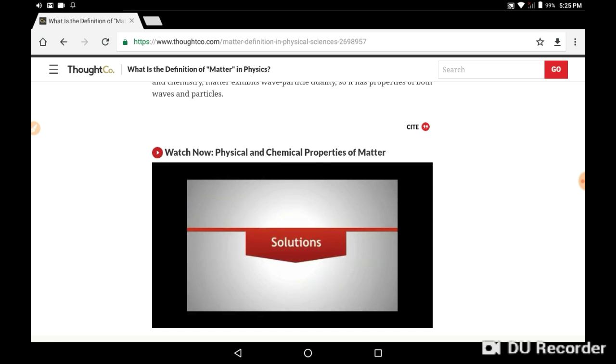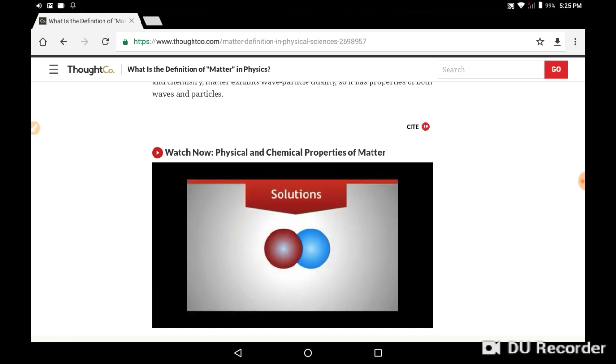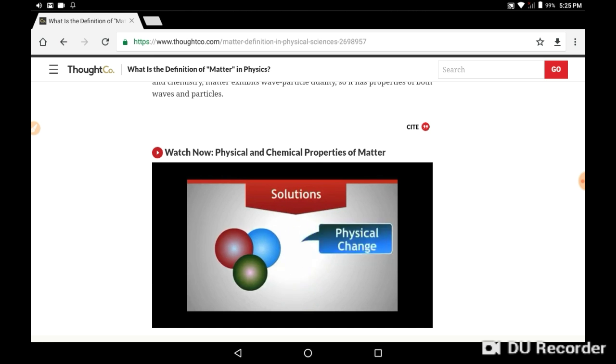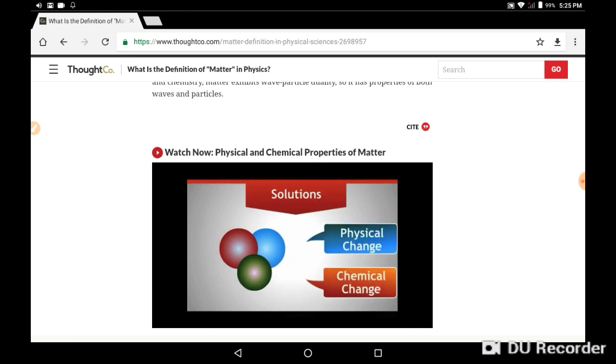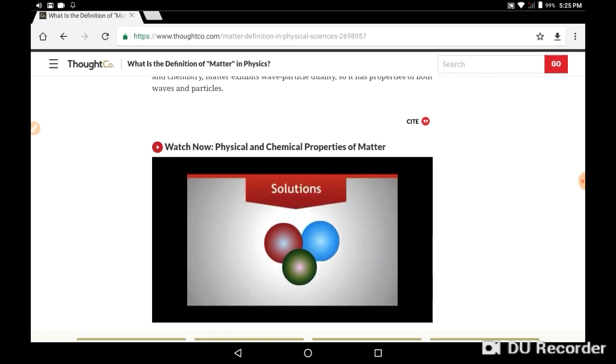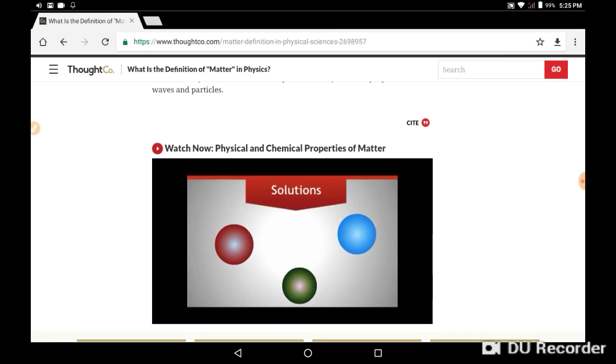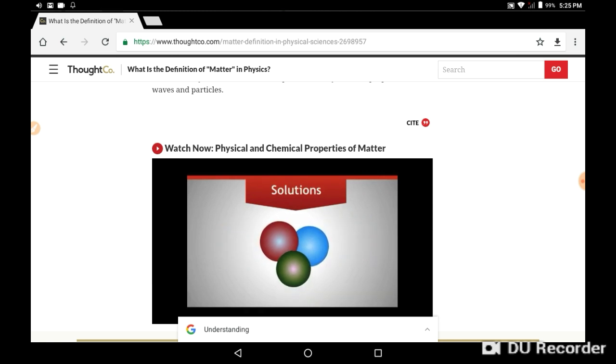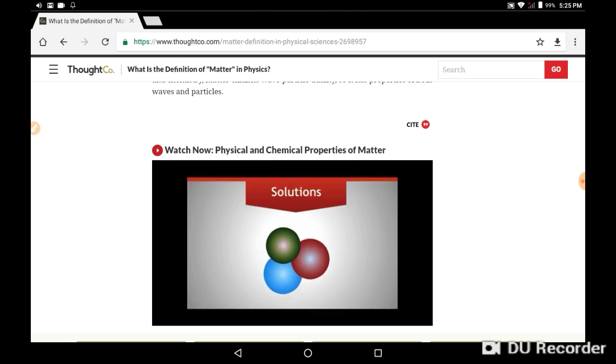Solutions. A solution results from combining two or more substances. Making a solution can produce either a physical or chemical change. The original substances can be separated from one another if the solution produces only a physical change. The original substances cannot be separated from one another if a chemical change took place.